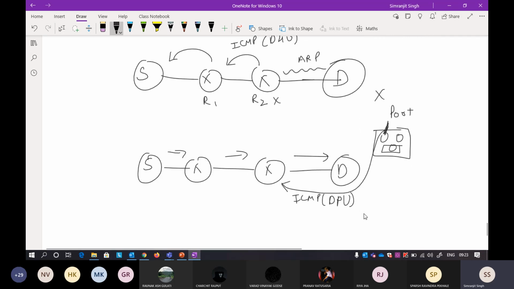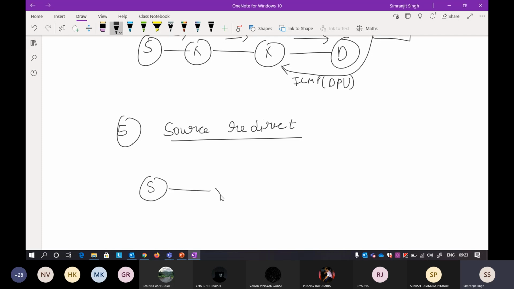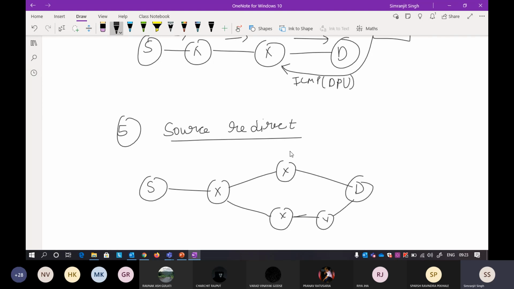Okay, so I think only one is remaining, that is source redirect. This is very interesting.